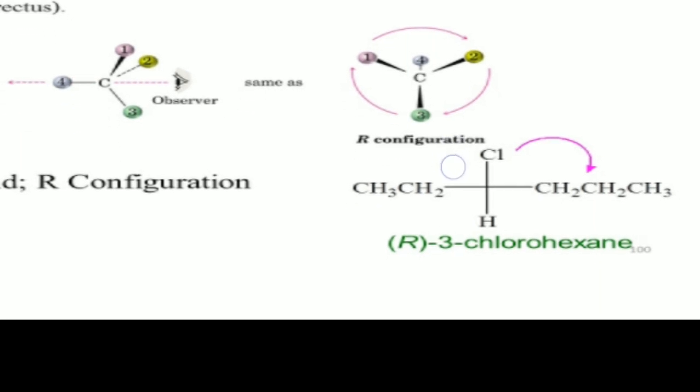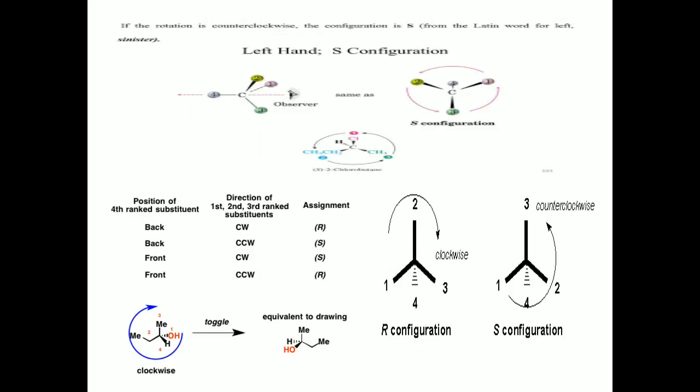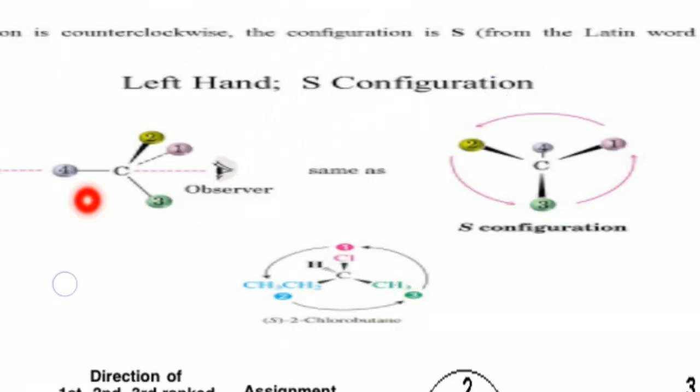This is about assigning the R configuration. If the higher priority groups are arranged around the chiral carbon in this way, for example, here chlorine is the first priority group, then ethyl, and then methyl. If you move from 1 to 2 to the third group, this direction is anticlockwise, or counterclockwise, or left direction of movement.